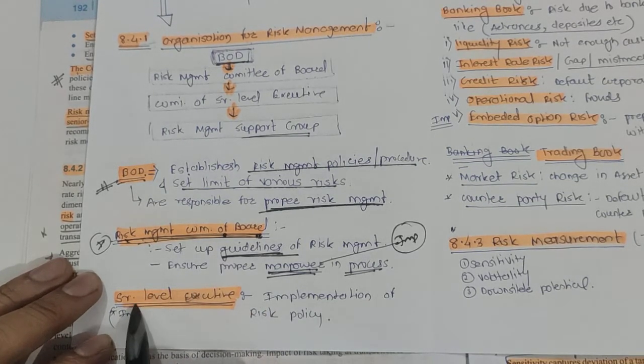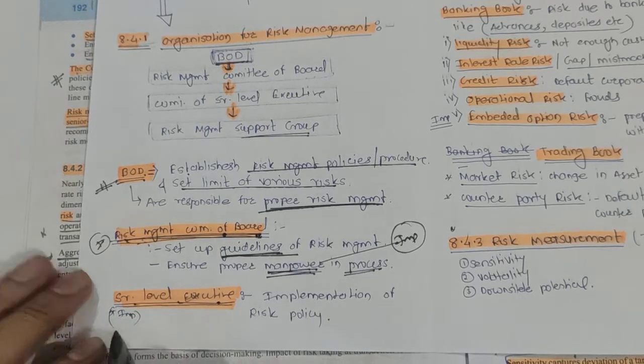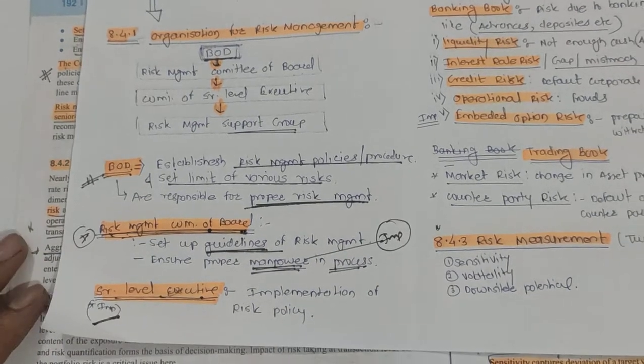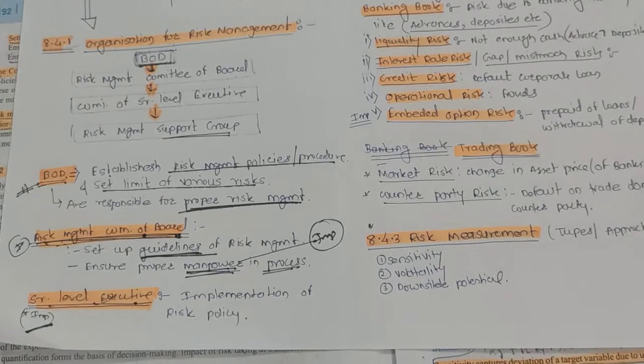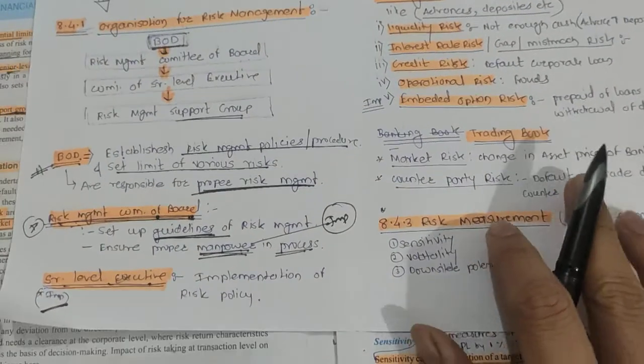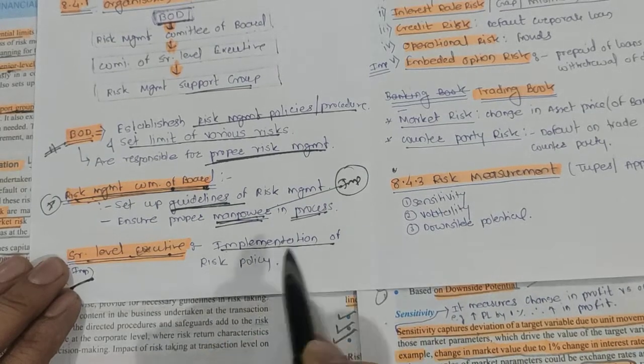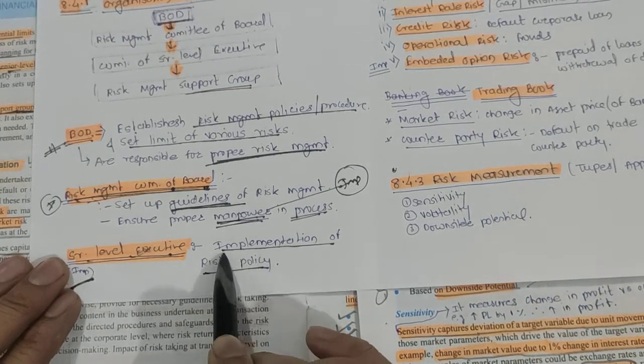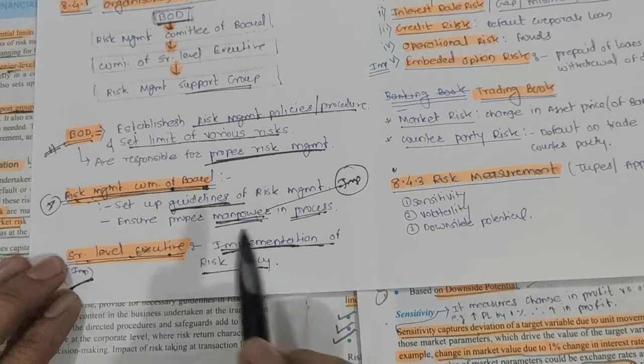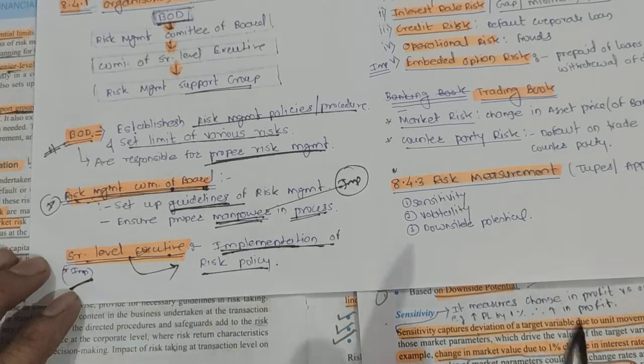So next is the senior level executive committee. Very important friends, star mark. What does the senior level committee do? They are really important because they are implementing the policy set by the board of directors. Their implementation work is done by the senior level executive.